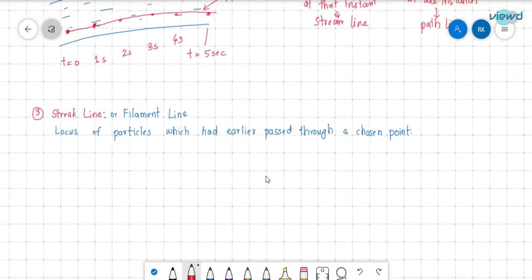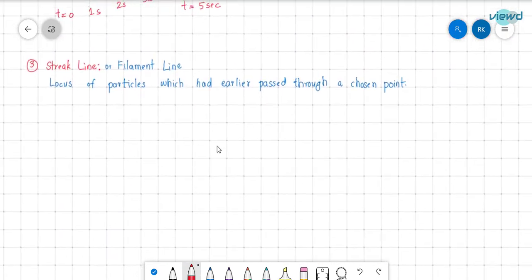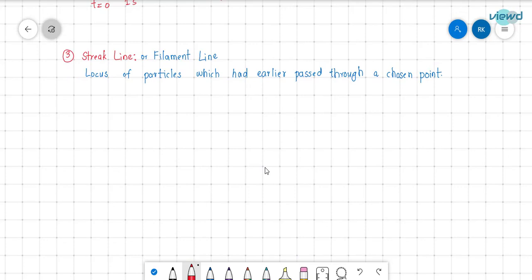And the next is streak line. Streak line is also called filament line. It is the locus of particles which had earlier passed through a chosen point. What does it mean? For example, there is a room here and there is an entrance this way. There are 5 persons, 1, 2, 3, 4, 5. One enters from here, and after entering he reaches this point.